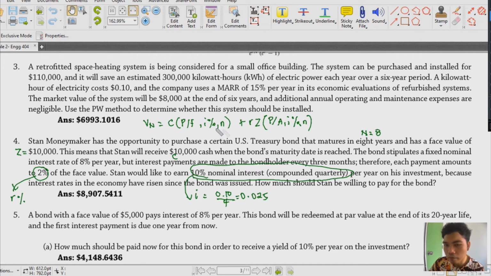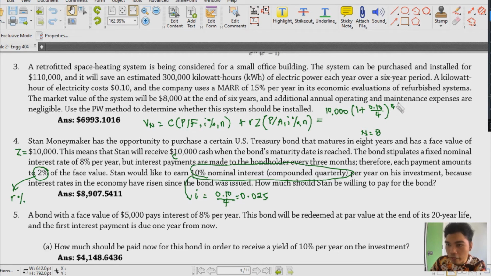So we don't have any problem with I and then N. But then again, we have to remember na yung ating mga factors is that we'll be considering yung ating mga certain formula for this, no? So V sub N is equal to yung ating C, ano ba yung C natin? 10,000. How about the factor? So factor natin P given F, so that's 1 plus ano ba yung ating interest rate? So that's 0.1 over 4 raised to the number of years, para di ba discrete payment to.